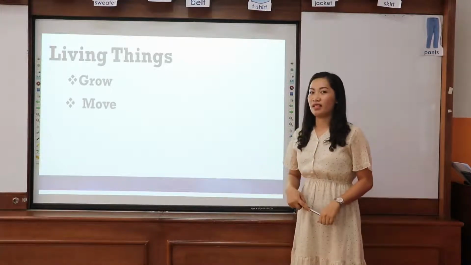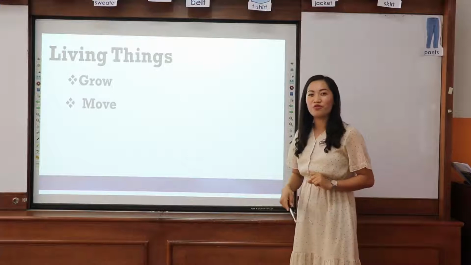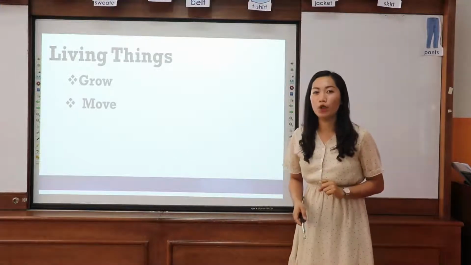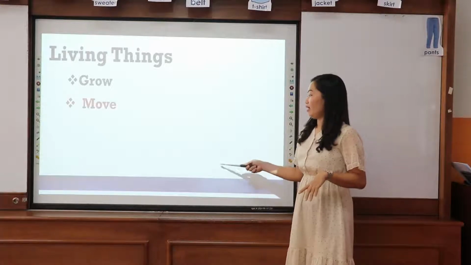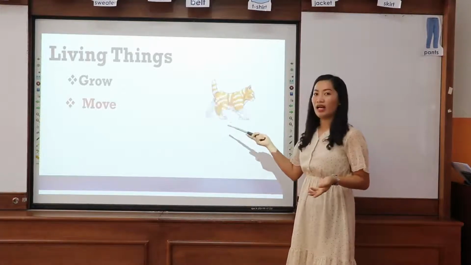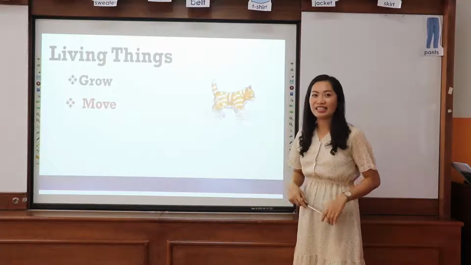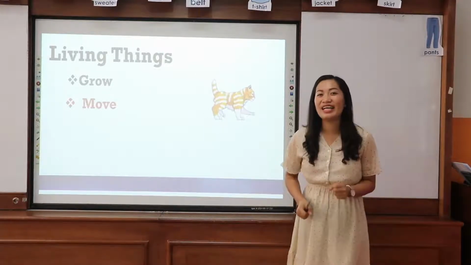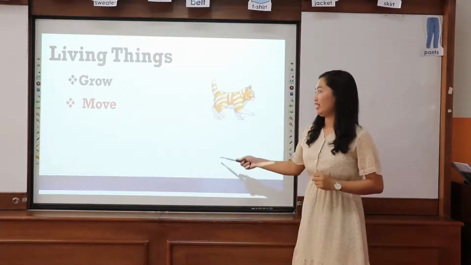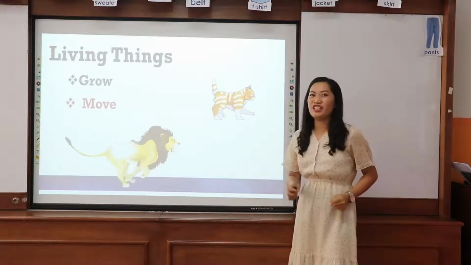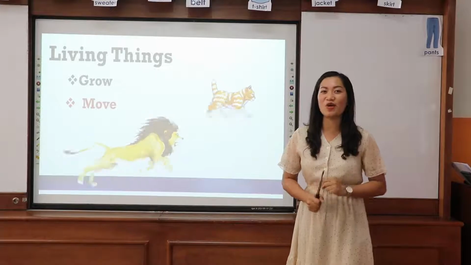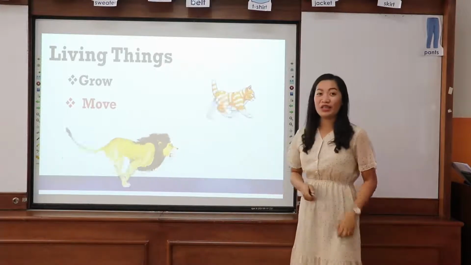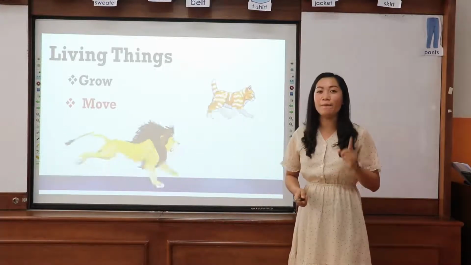Second characteristic, they can move. Again, move. As what have you seen here? The cat. Cat can walk. Even the lion can run. Lion can run so fast. Meaning living things can move.